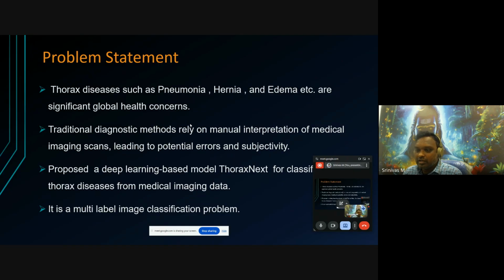To avoid that kind of issue, here we are proposing a deep learning based model called ThyreXNet for classification of the different classes of chest diseases on medical imaging data. It is a multi-label image classification problem, so multiple classes are available.